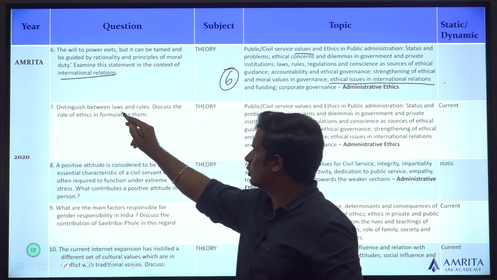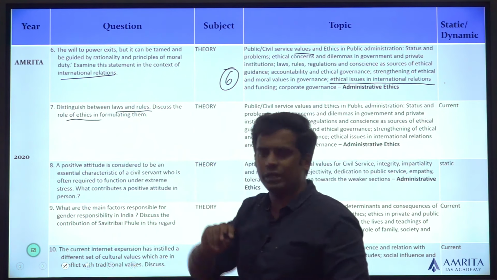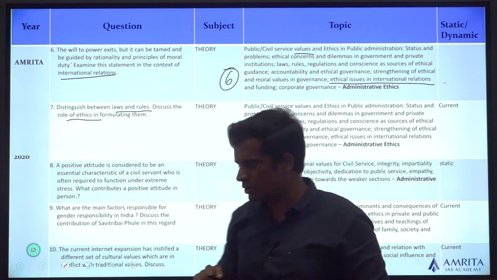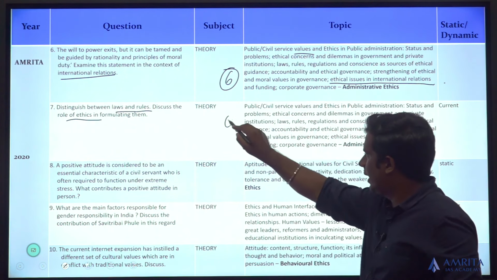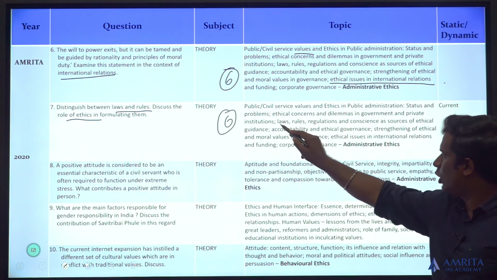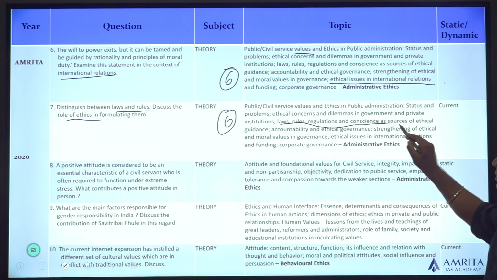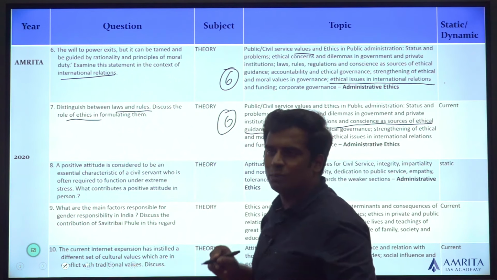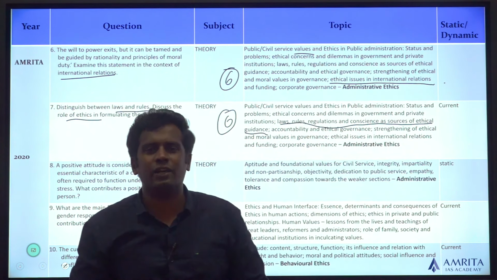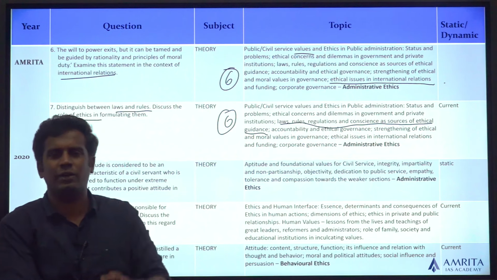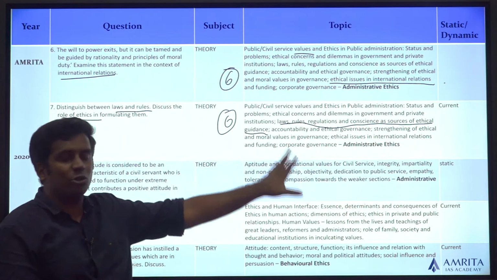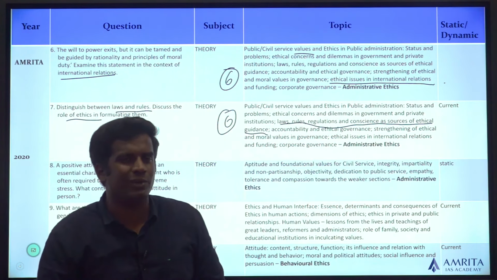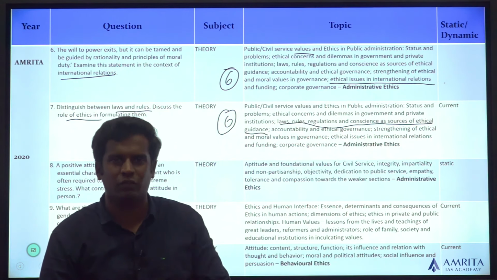Distinguish between laws and rules. Role of ethics in formulating them. Laws, rules. Topic number 6, again, laws, rules, regulations and conscience as sources of ethical guidance. Topic number 6, again, directly taken from the syllabus. You can just study and prepare on the syllabus, and I can guarantee you 90% of the questions you can attend directly, straightforward.